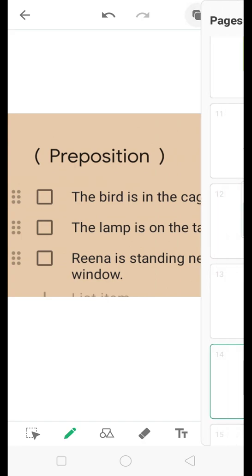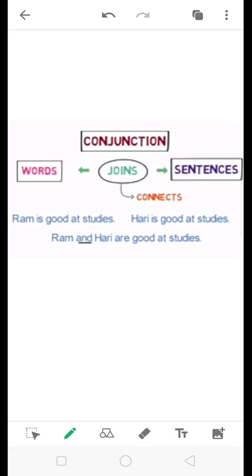Conjunction. A word which joins words or groups of words or sentences is called a conjunction. Ram is good at studies. Hari is good at studies. Now both sentences mean the same, so we can connect or combine them into one single sentence as Ram and Hari are good in studies. Here, and is used as a conjunction.